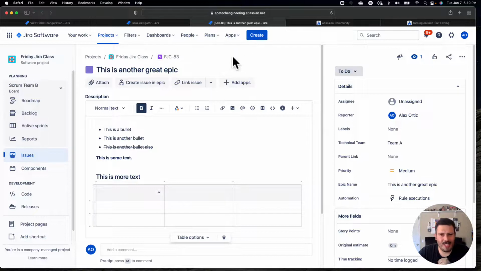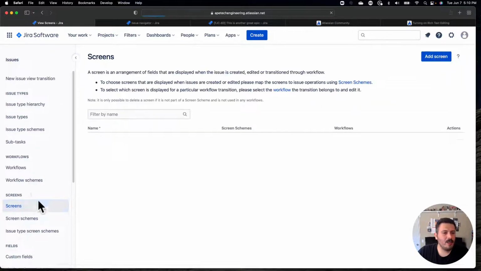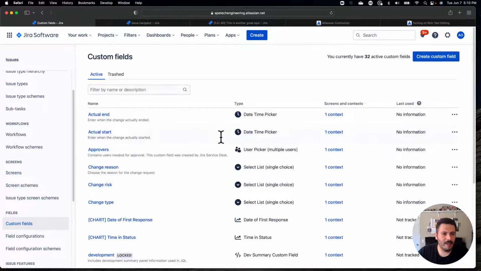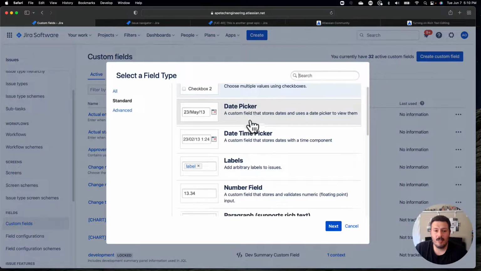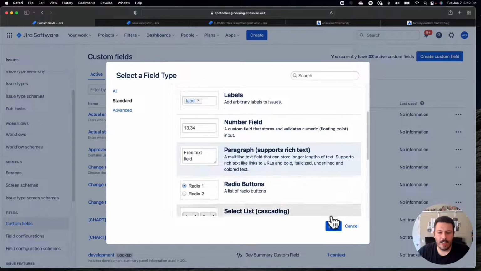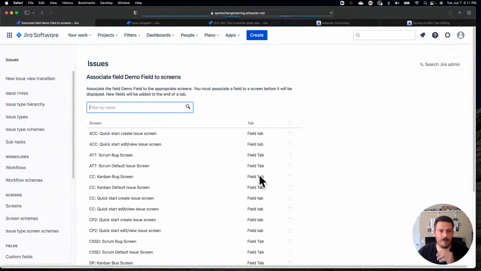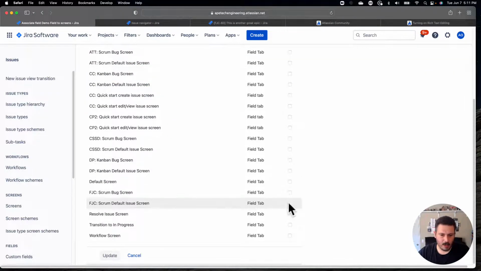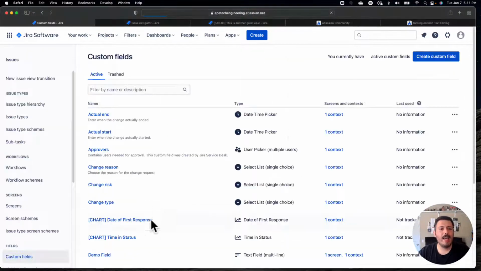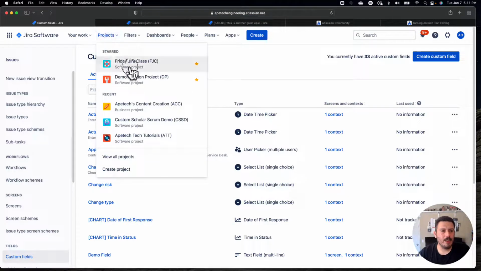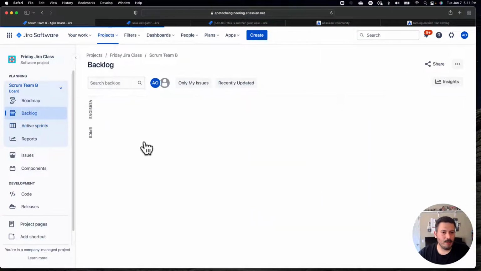Let's just make a whole new custom field that I know is not going to be a rich text field, and then we'll play around with that. That's what I should have done at the beginning. So to do that, I'm just going to go to custom fields here on the left, and I'm going to create a text box field. This one's a paragraph, and I'm going to call it demo field. I'm going to stick that demo field into my FJC screens, and then I'm going to go in and open up my FJC project, and I should be able to open up a story here.